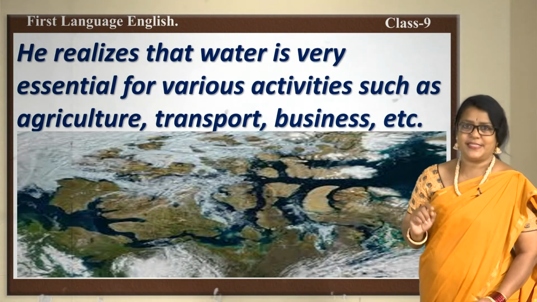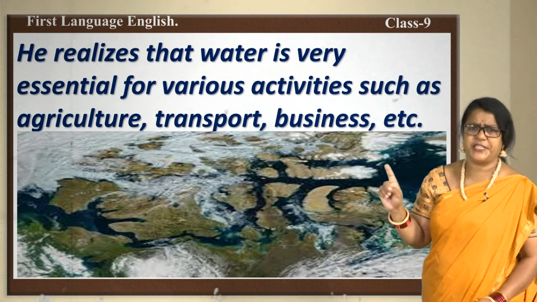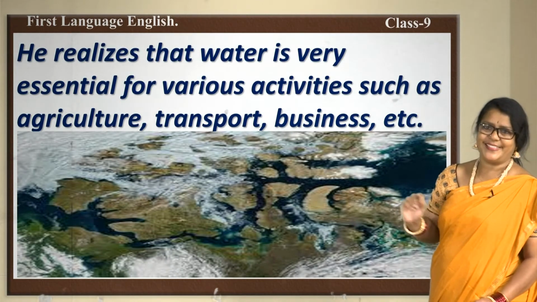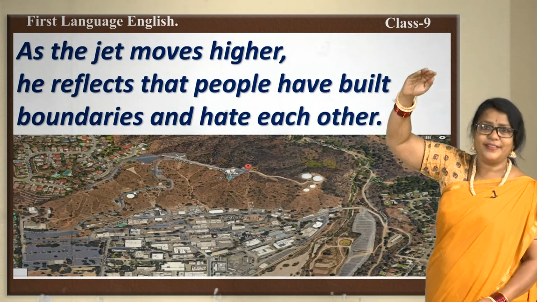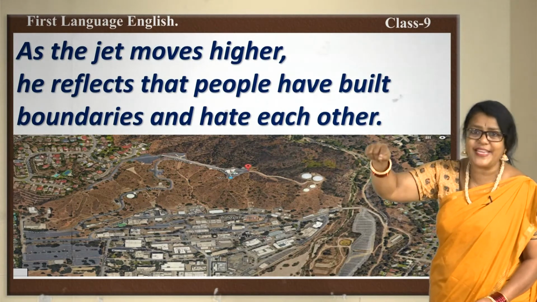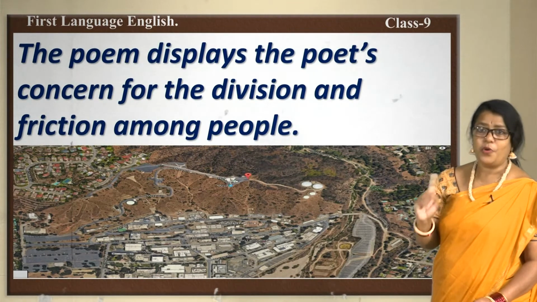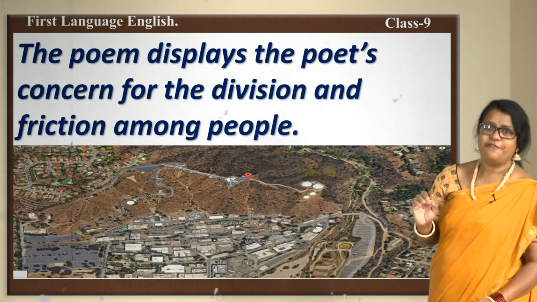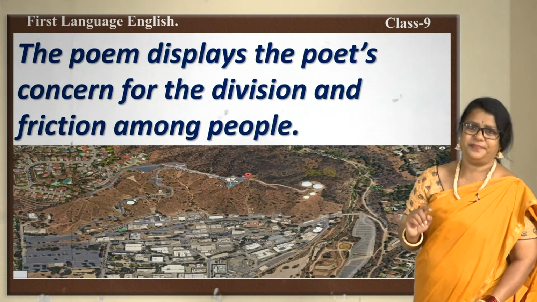He realizes that water is very essential for various activities such as agriculture, transport, business, etc. As the jet moves higher, he reflects that people have built boundaries and hate each other. The poem displays the poet's concern for the division and friction among people.